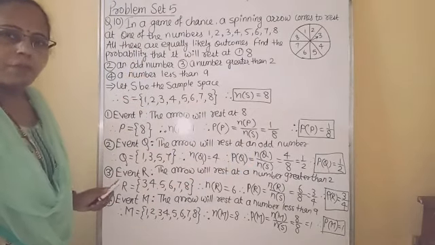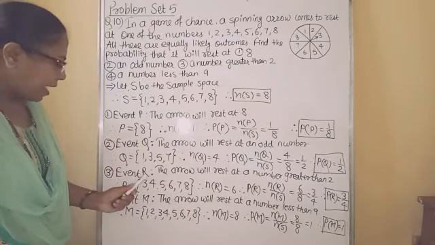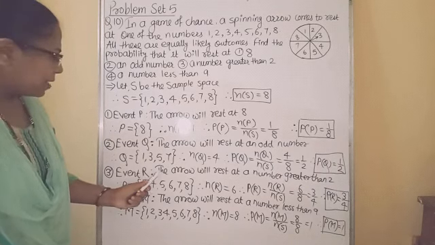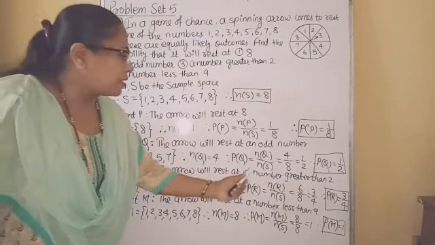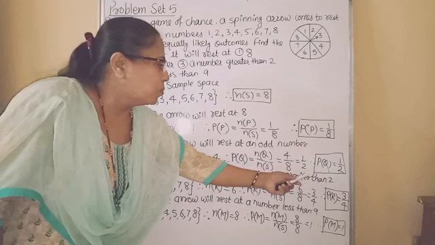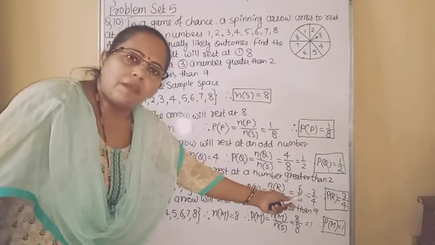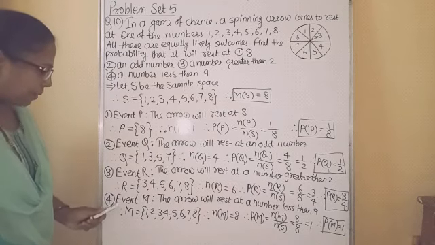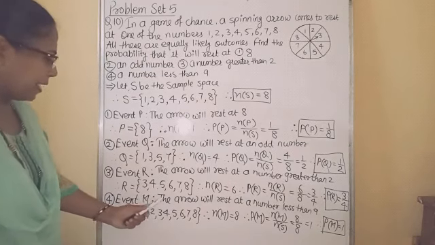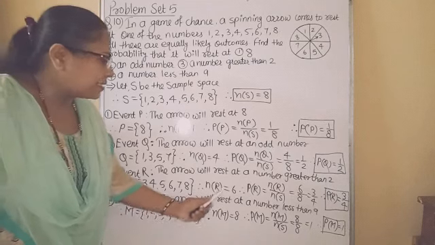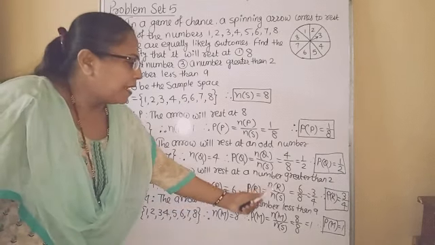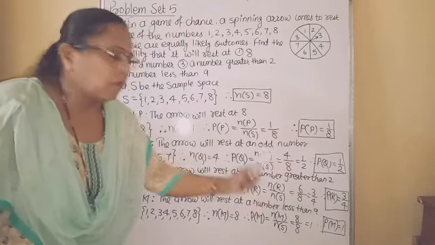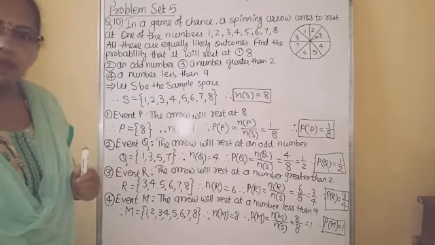Third one, the probability of event R that the arrow will rest at a number greater than 2 is 3 upon 4. And the last one is the probability of the event M that the arrow will rest at a number less than 9 is equal to 1.